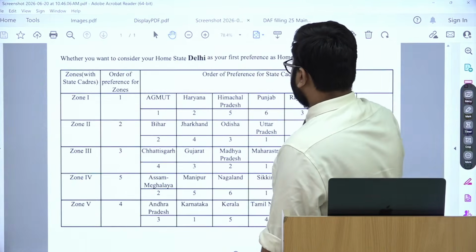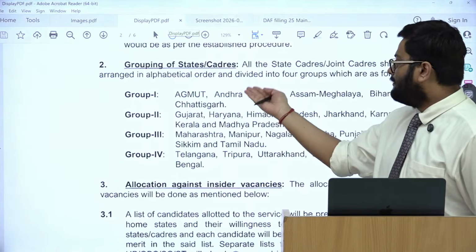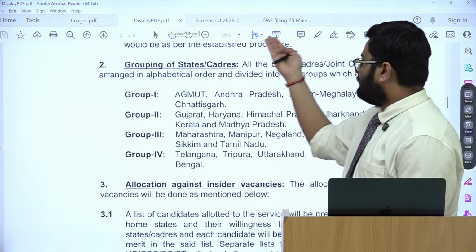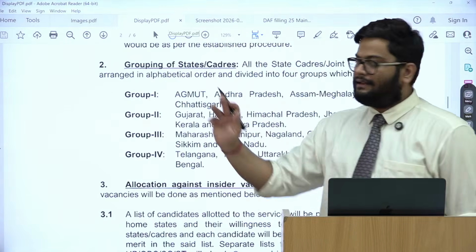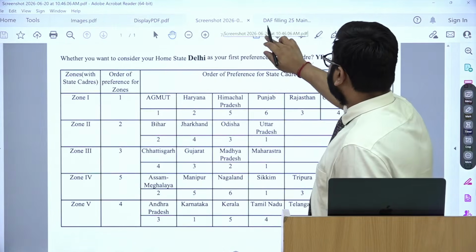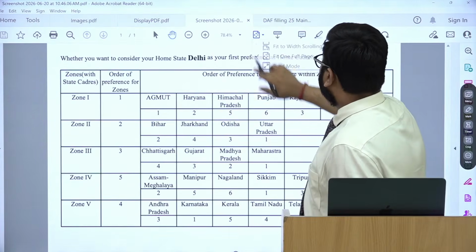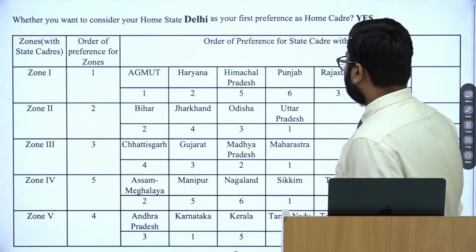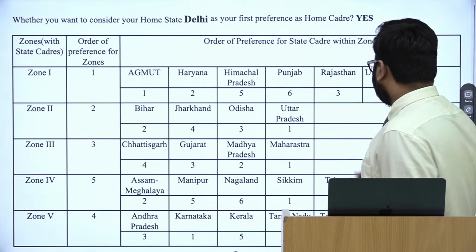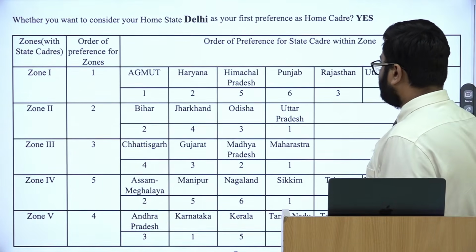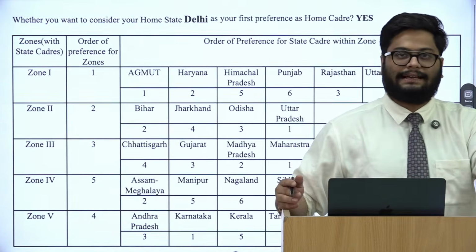Now you will see that the states or the groupings are arranged alphabetically and not regionally. So what was happening before? This was implemented from 2017 onwards, which is no more valid, but let me just quickly explain it to you so that you understand the contrast, how the policy has changed.